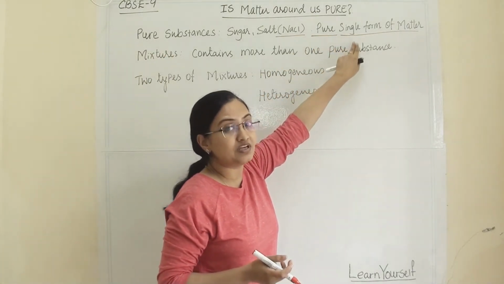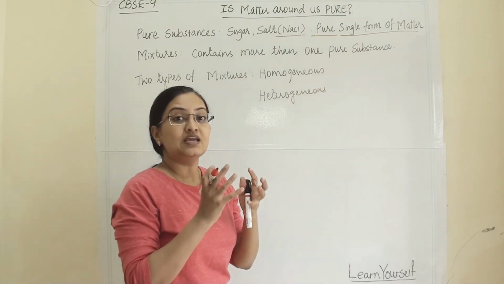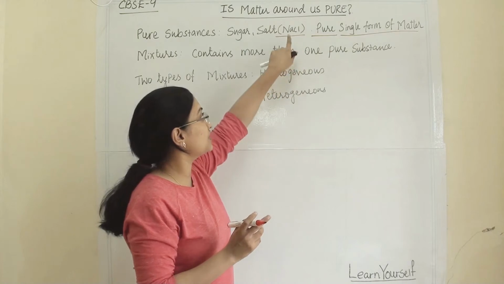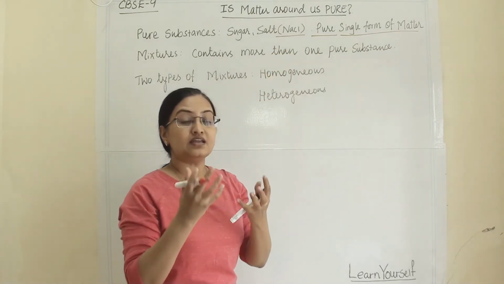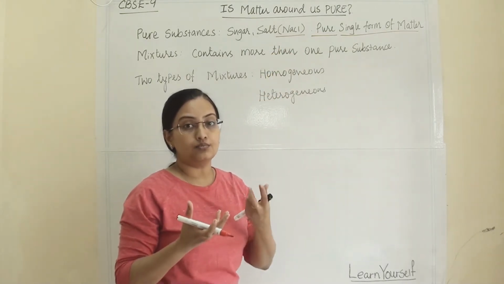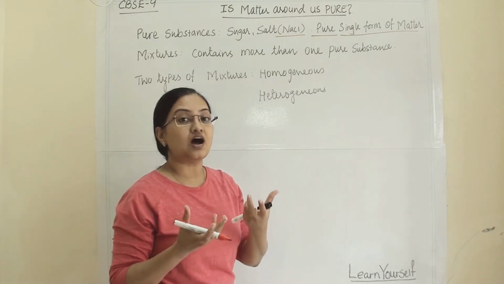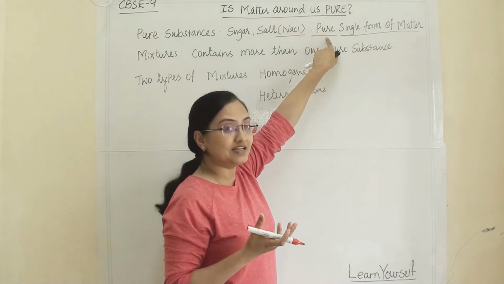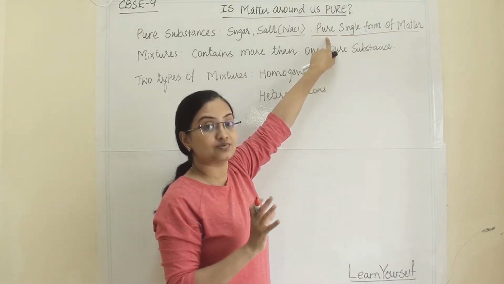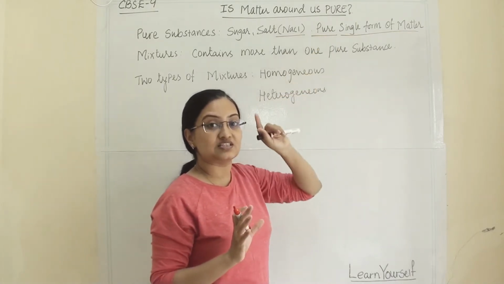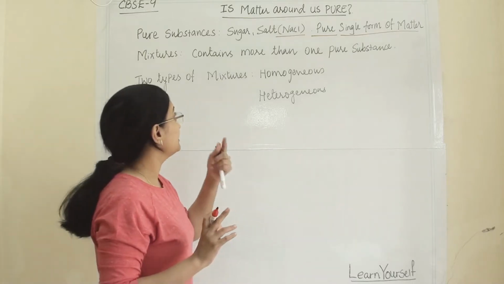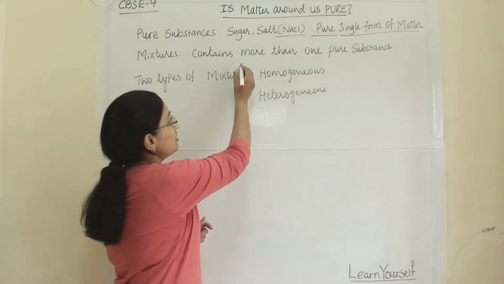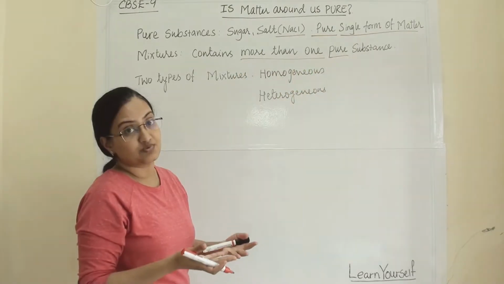Now, what is the meaning of single form? It means it has only one type of component. When we are talking about NaCl, in the salt all the components, all the molecules, are of sodium chloride only. That's why we can say that substance is pure, because it's a single form of matter.